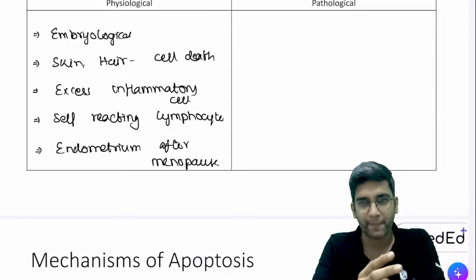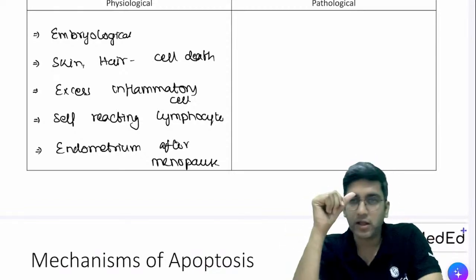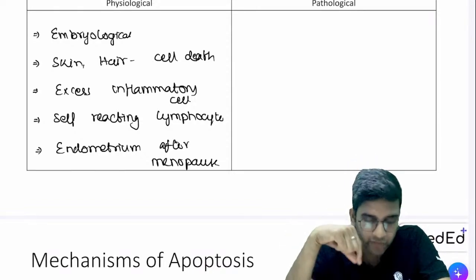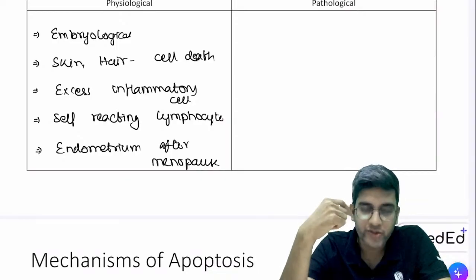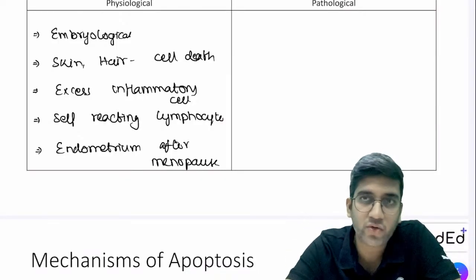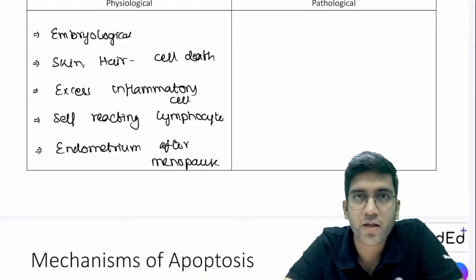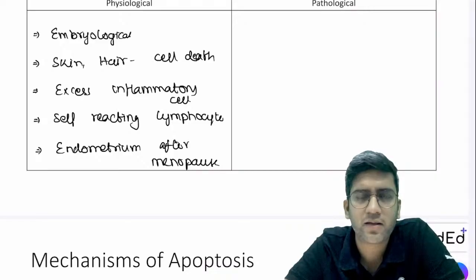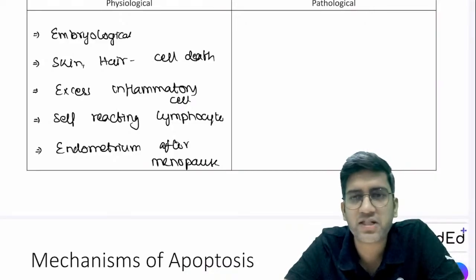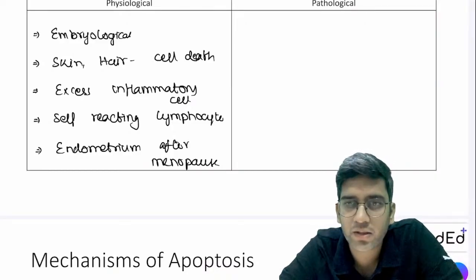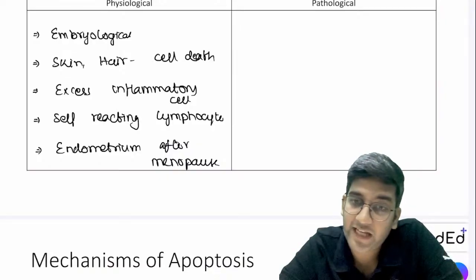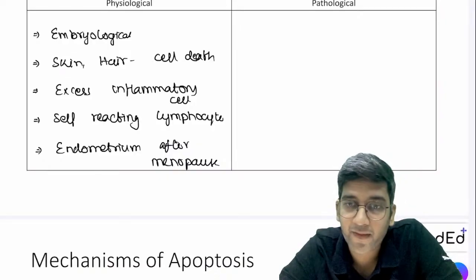Let's see if you have understood it. I said that we did read that involution of the endometrium after menopause and embryological thing, also an atrophy. What is the difference between atrophy and apoptosis? No, this will be painless, right? Both are painless. What's the difference between atrophy and apoptosis? Apoptosis is one of the mechanisms of atrophy. Amazing, you're right.